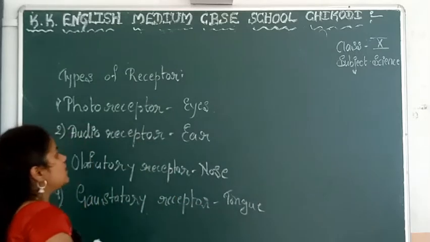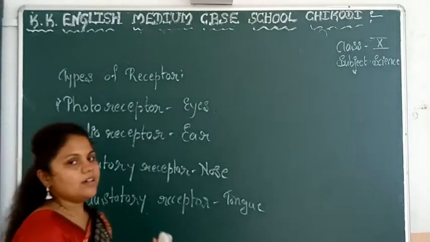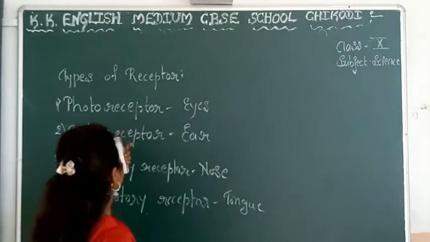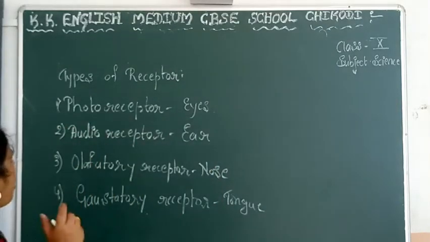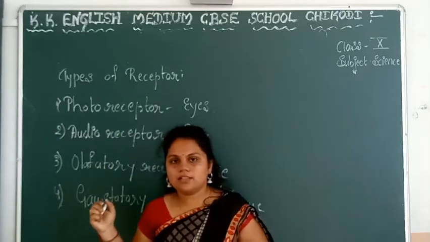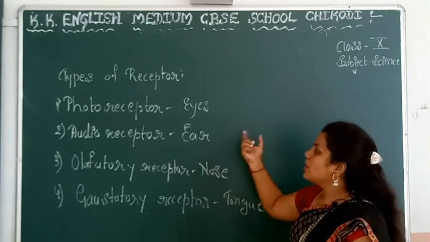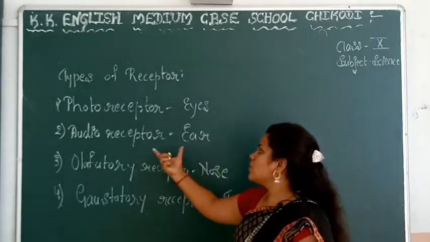As you know, for watching or looking at something, you need eyes, so this is considered as photoreceptors. Audio receptors means you can hear anything present in our surroundings, through the ear.